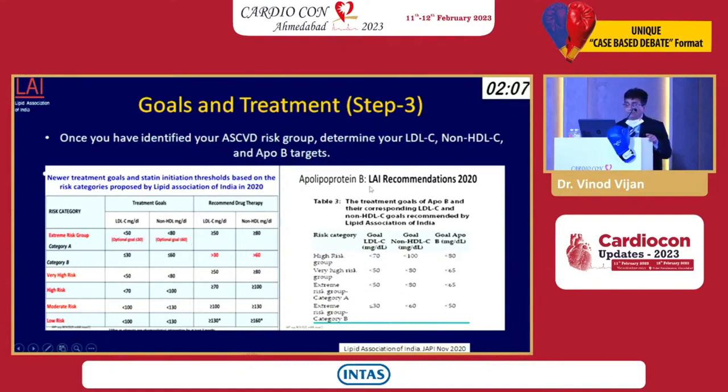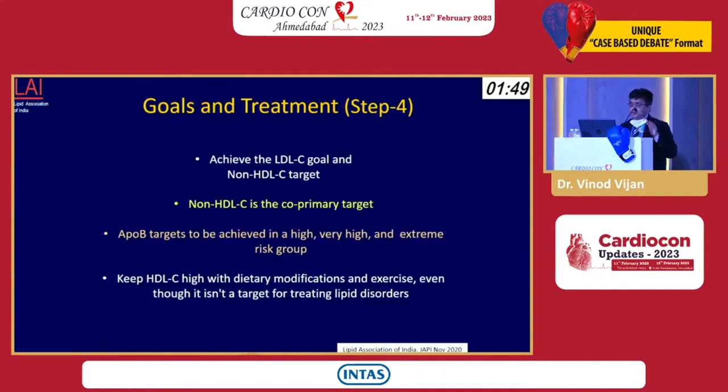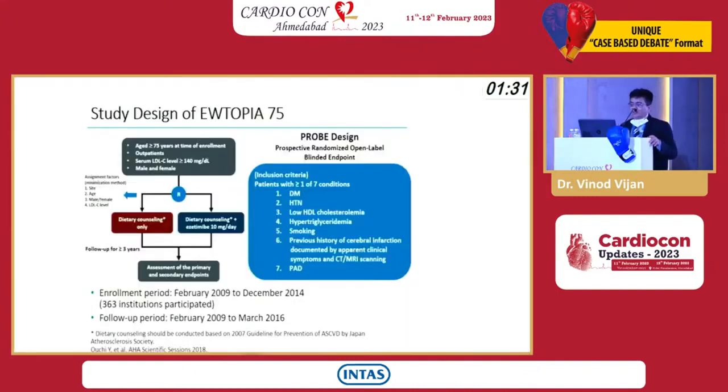Now, what about ApoB? ApoB is not a treatment target for the mild to moderate. But if you are a patient in the extreme risk group, then even the ApoB has to be treated, and in the extreme risk group, the ApoB should be less than 50. So this is important. The goals are there to achieve the LDL and non-HDL. Non-HDL is a co-primary target, and ApoB is to be achieved in high, very high and extreme risk, as I mentioned, and then keep HDL-C high with dietary modification, even though this is not a target. But in the 2023 guidelines we might change.